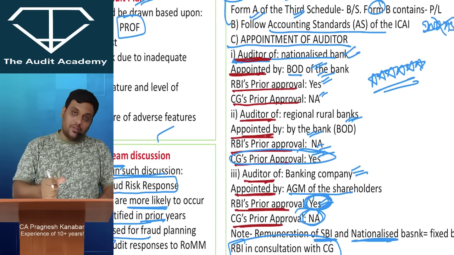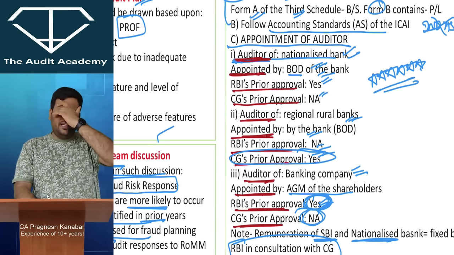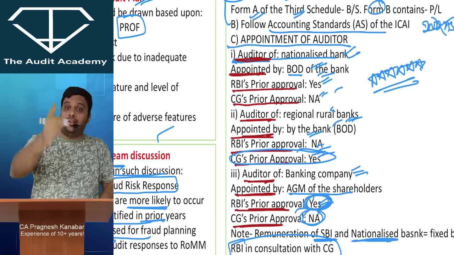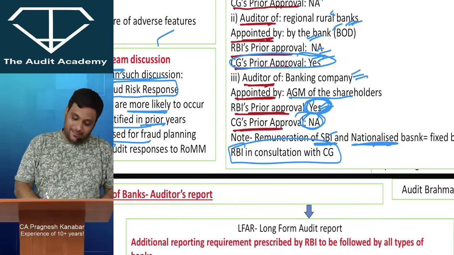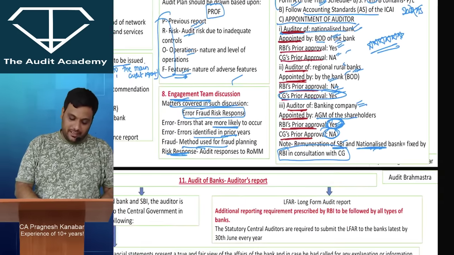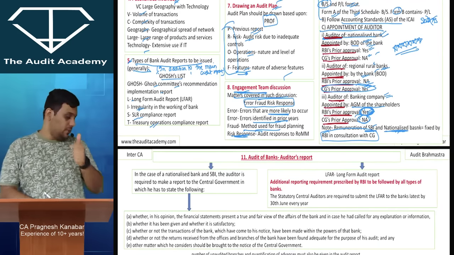So one more time. Appointment of auditor, nationalized bank. Who appoints it? Board of directors. RBI prior approval required? Yes. Central government approval required? No. Regional rural bank. Who appoints? Board of directors of the bank. RBI prior approval required? No. Central government prior approval required? Yes. All other banking companies, who will appoint? Shareholders. RBI prior approval required? Yes. Central government? No. Am I correct? If I was incorrect, then please write it in the comment box. Remuneration of SBI and nationalized bank is fixed by RBI in consultation with central government.